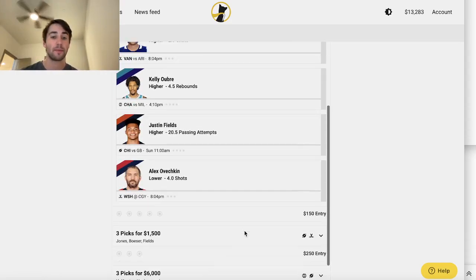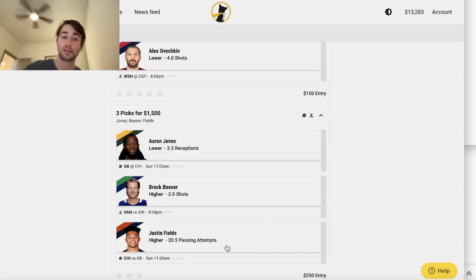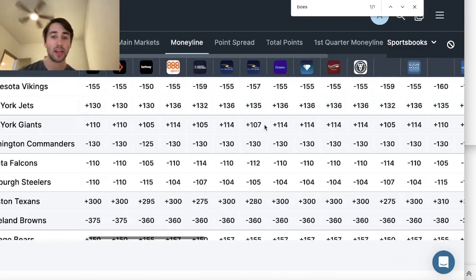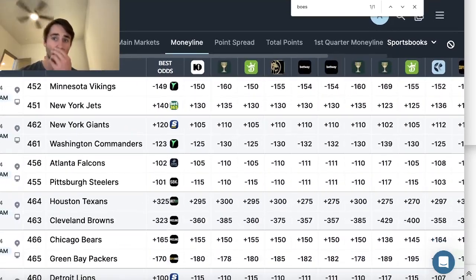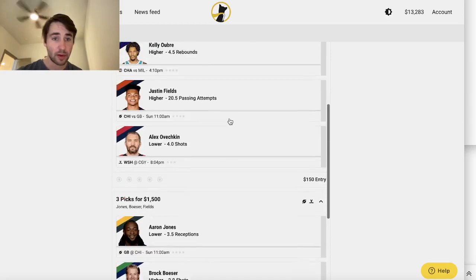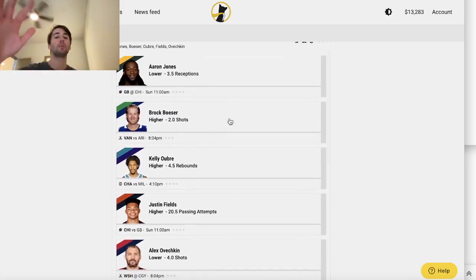You can see right here, I have a couple different plays. So this one was the best. So we have over 2 shots for Brock, over 20.5 passing attempts for Fields, Aaron Jones under 3.5 receptions. Again, OddsJam's just consolidating all this data from the sportsbooks, Underdog, Prize Picks, and showing us, right? And then here's my 5-pick entry, all the plays we went through.